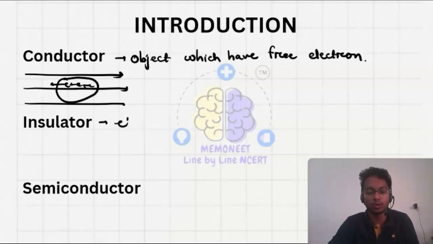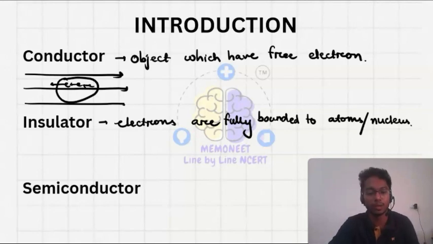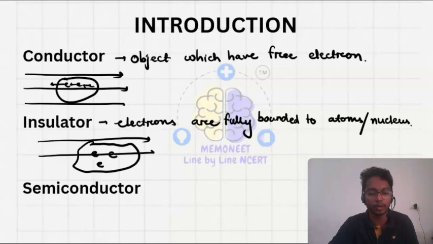In this, the electrons are fully bound to atoms or nucleus. Here the electrons are fully bound, so no electron will move. If you keep this body and you have an electron here, and you apply an electric field, it will have only a slight movement, which will not affect conduction. Only if you have free electrons will they move and conduct current. But in an insulator, if the electron does not move, how will conduction happen? So this will not conduct electricity, as electrons are fully bound to atoms or nucleus.